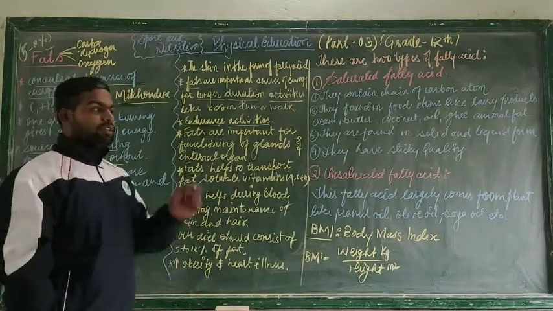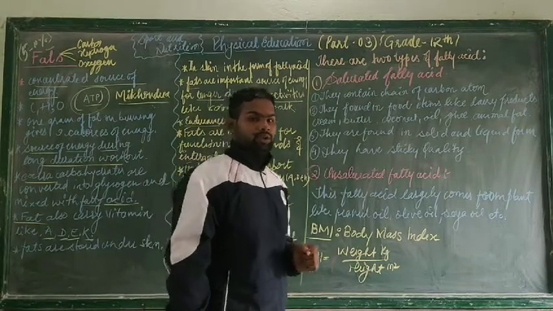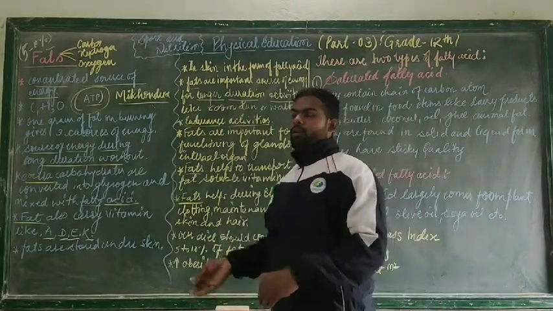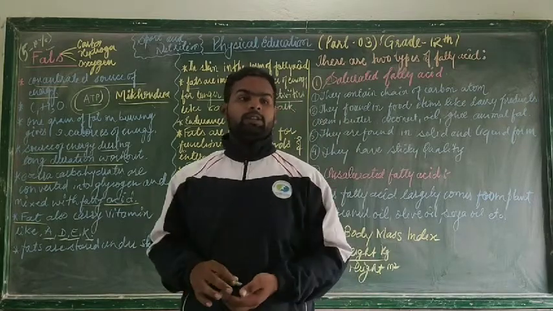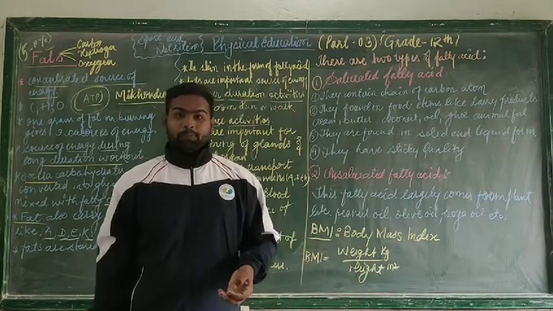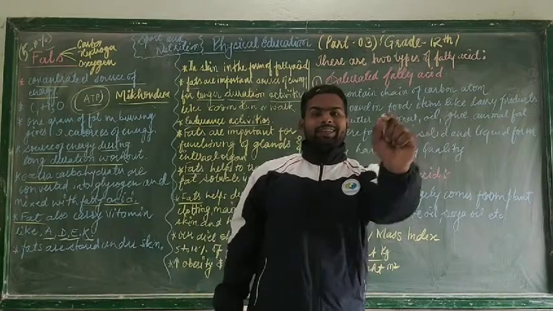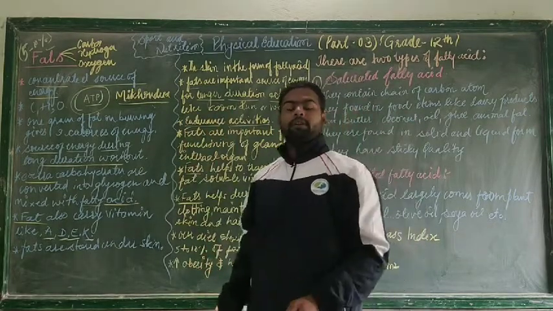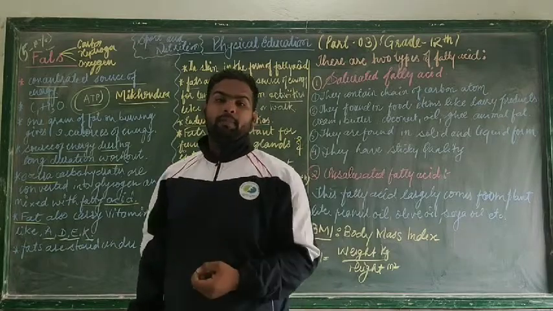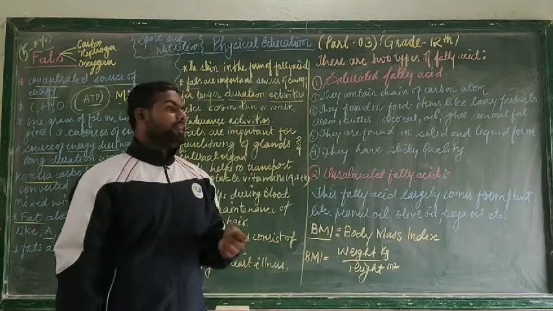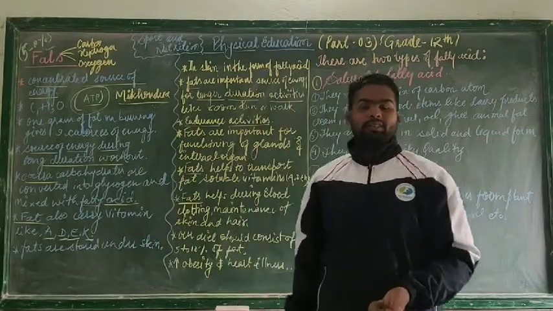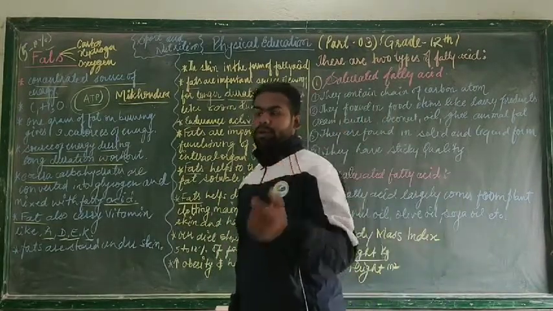See, there are two faces of each coin. One is merit, and the second is demerit, or advantage and disadvantage, or head and tail. There are a lot of advantages of fat, but if we take it in excess, there will be a lot of health related issues like cardiac arrest and obesity.